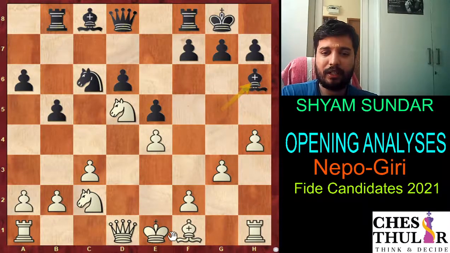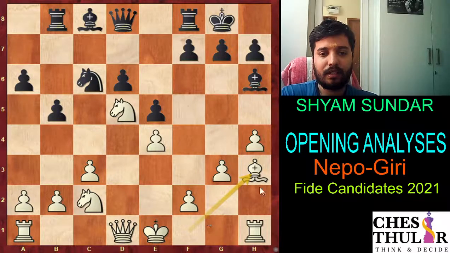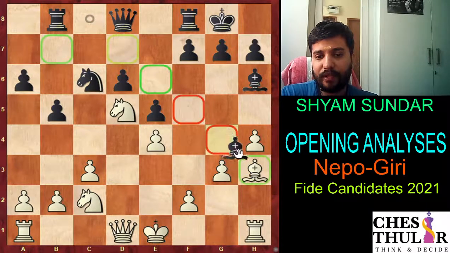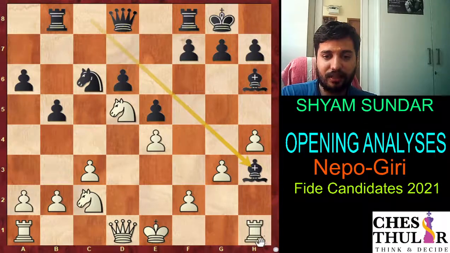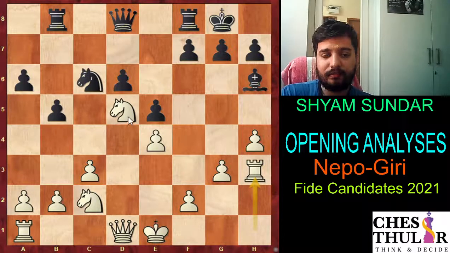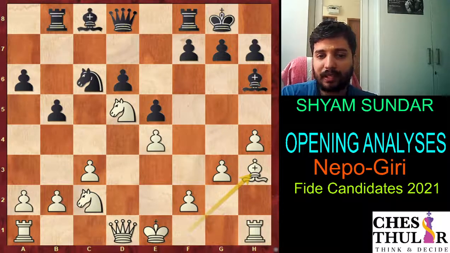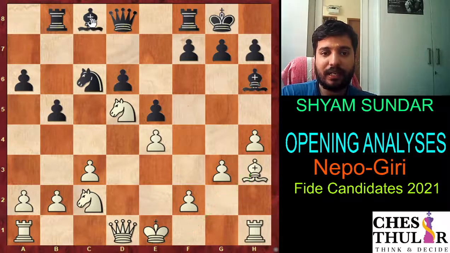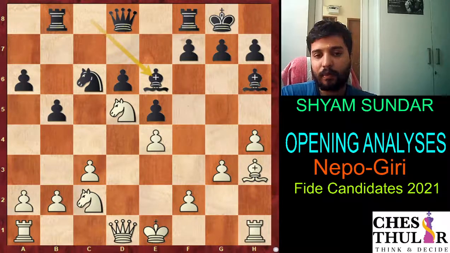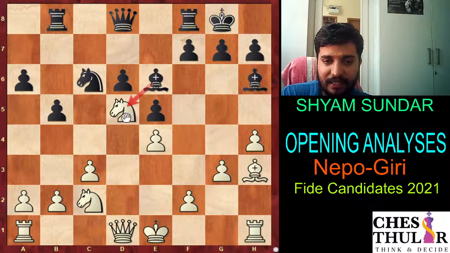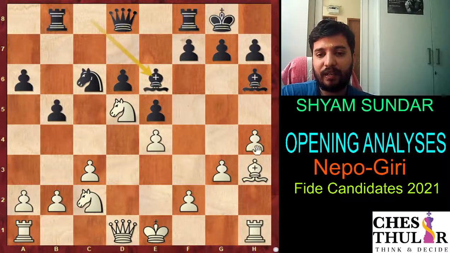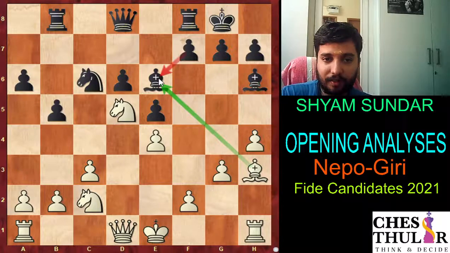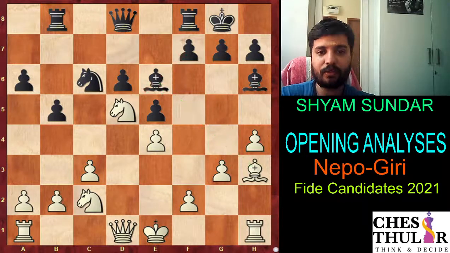However, I think white could have gone bishop h3. So if black takes bishop takes h3, white has rook h3, and then the square on d5 cannot be challenged because there is no dark square bishop anymore. So the typical way to handle bishop h3 is to play bishop e6. The point being, black is pressurizing the d5 square, and if white takes, black can recapture with the pawn and again control the important d5 square.